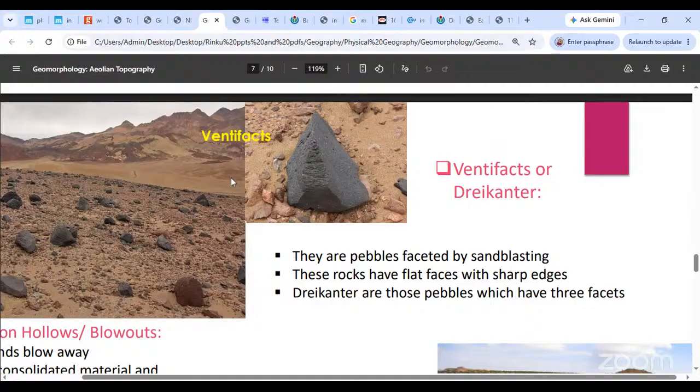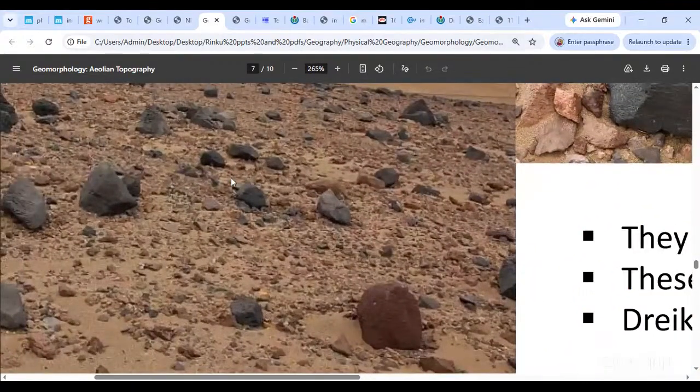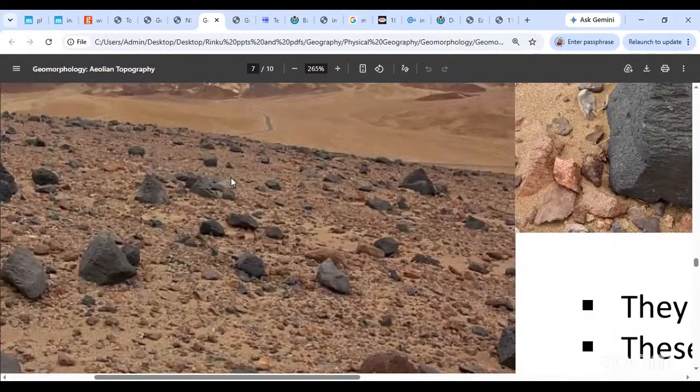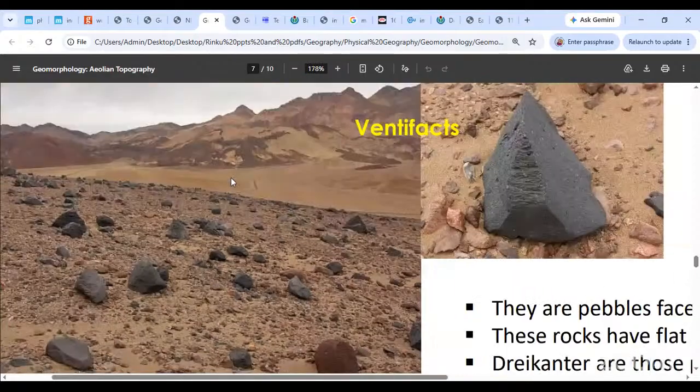Once again, an erosional feature of the deserts. Can you see this? Can you see the rest of these stones also? They look like they have sharp edges. They look like they have faces, right? Very rarely will you get rounded off stones there, okay? In the deserts.